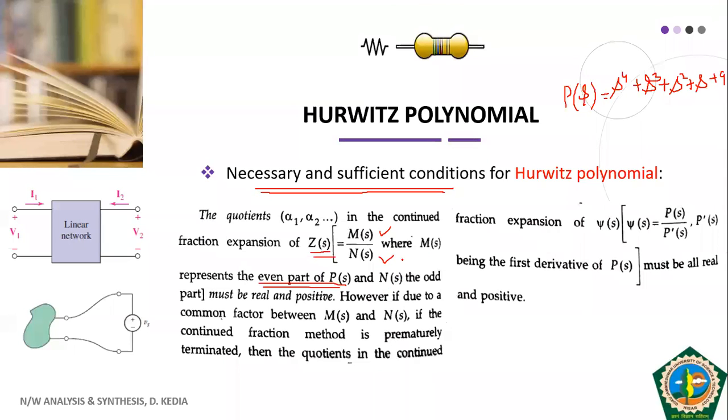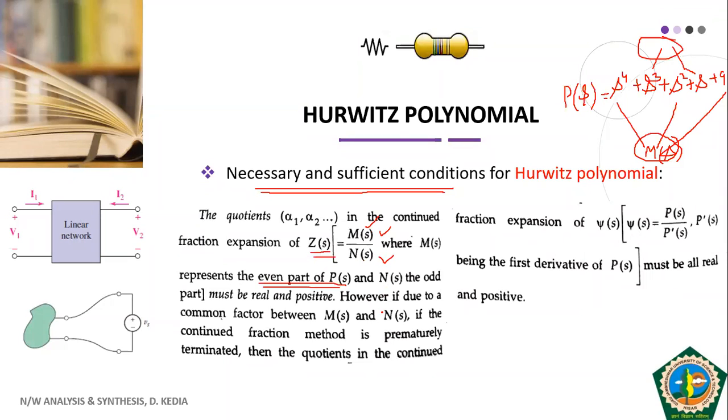Now M(S) represents the even part of P(S). Even part of P(S) means S^4 plus S square plus 9. So these terms are taken together and written as M(S). And what is N(S)? N(S) is the odd part, that is the remaining terms. So these terms will go as N(S). After segregating our given polynomial into odd and even parts, we have to express it as M(S) by N(S), that is even part in the numerator and odd part in the denominator.